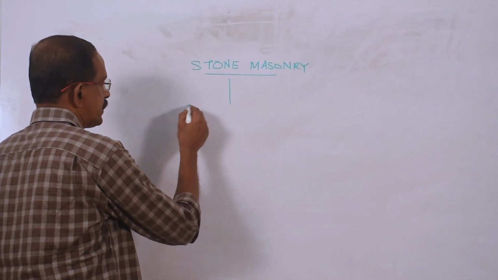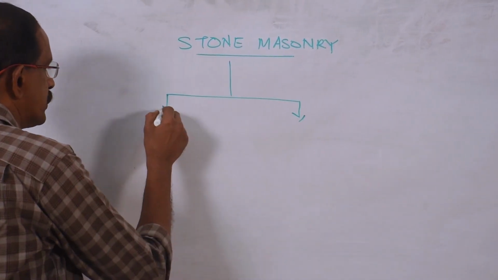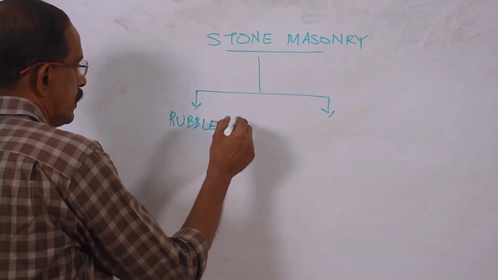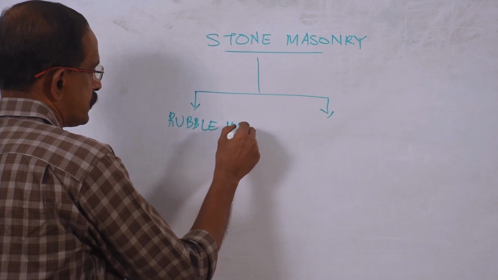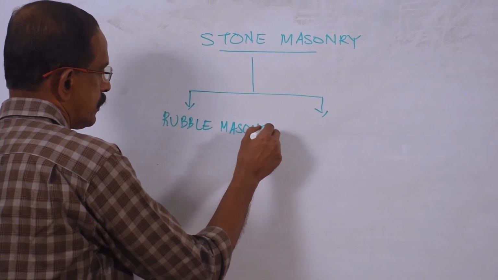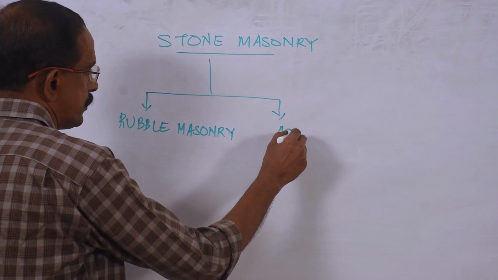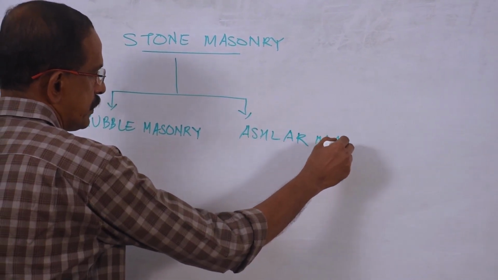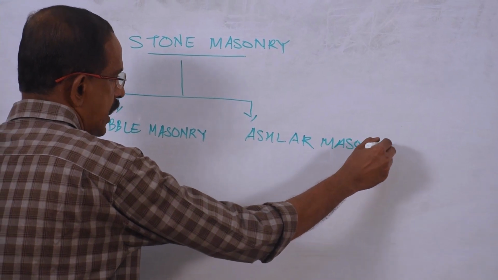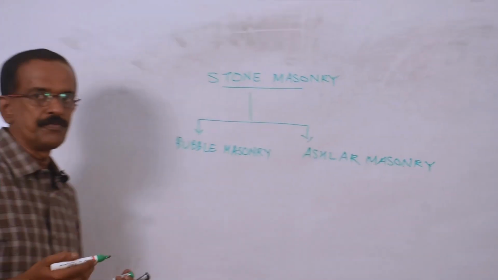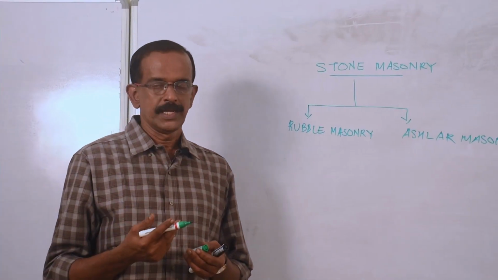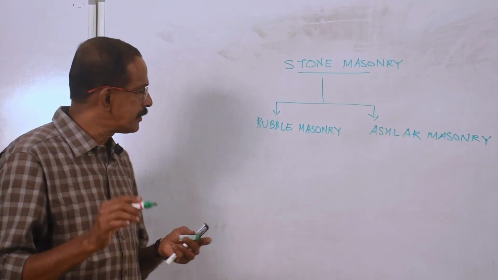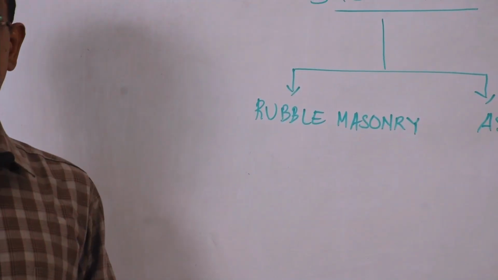It is classified as rubble masonry and ashlar masonry. What is the difference between rubble masonry and ashlar masonry? As you know, we are getting stone from the quarry. Suppose such stones are used for the construction. That masonry is called rubble masonry.